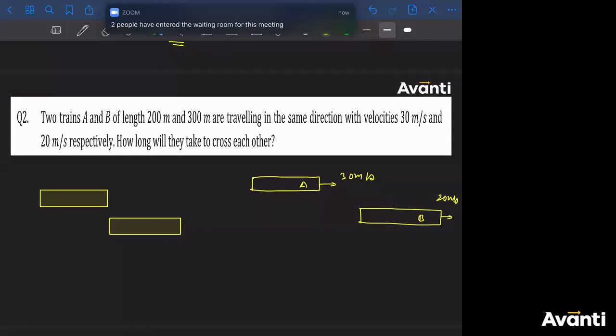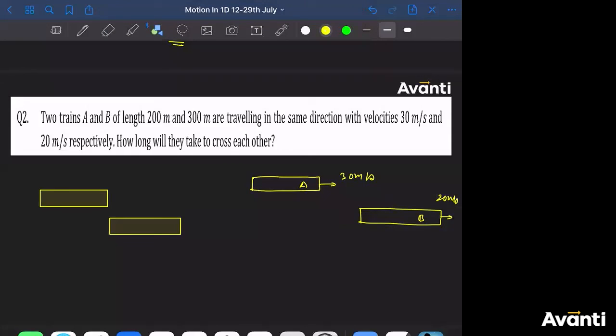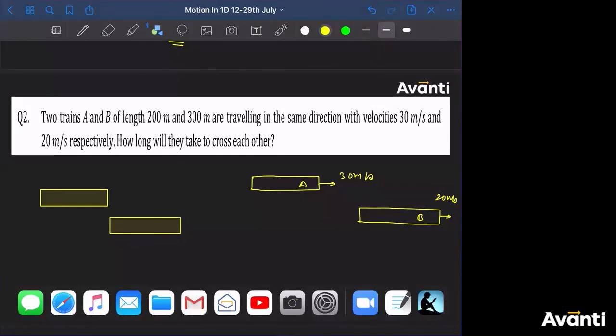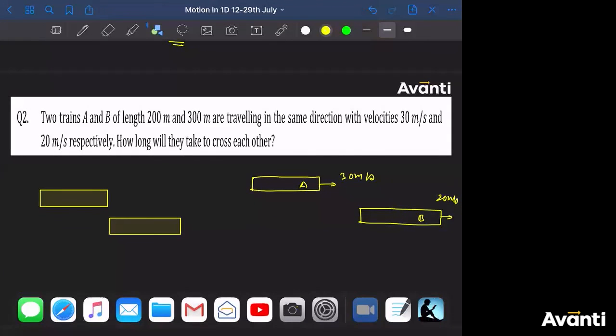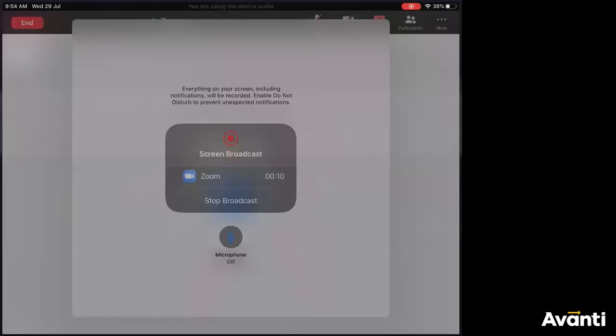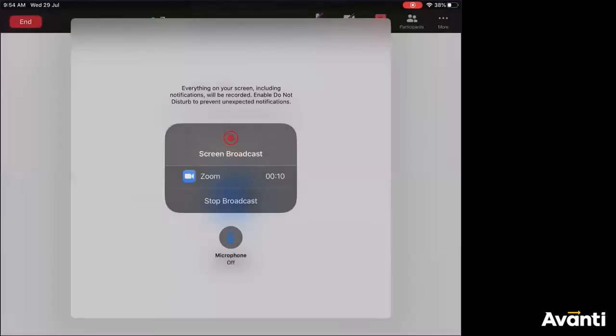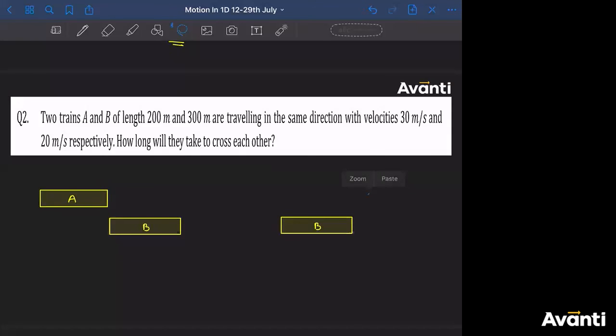All right, I have been muted. So if this is train A and this is train B, so this is the start of overtake. Now, when the process of crossing each other will be over, if this is the train B and this is the train A, like this.